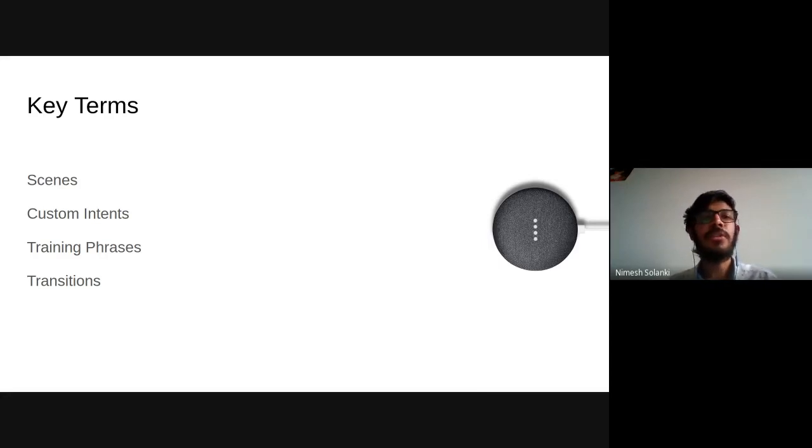Whatever the scenario might be, you develop to catch a particular user's intention and make sure the user gets whatever he or she wants. Those are custom intents.